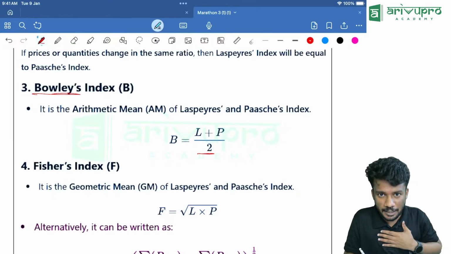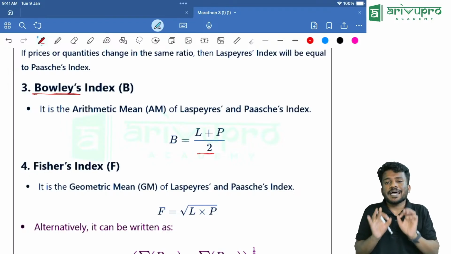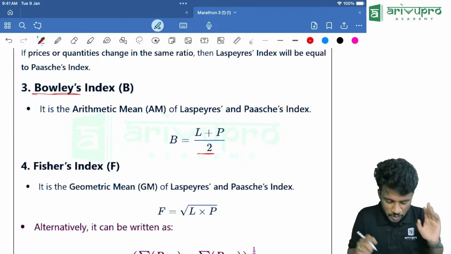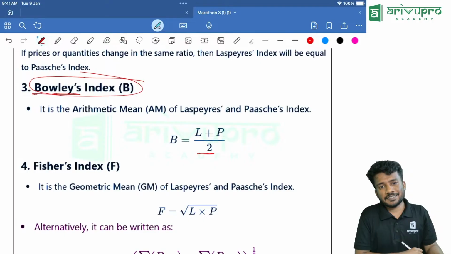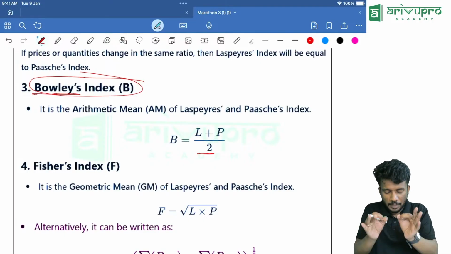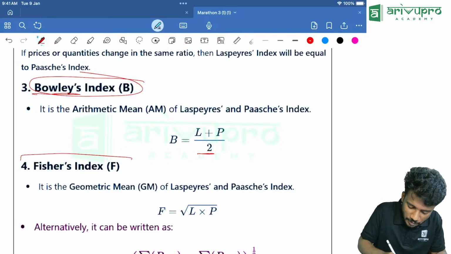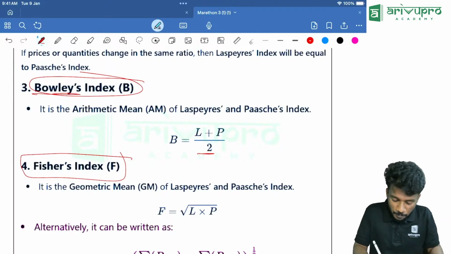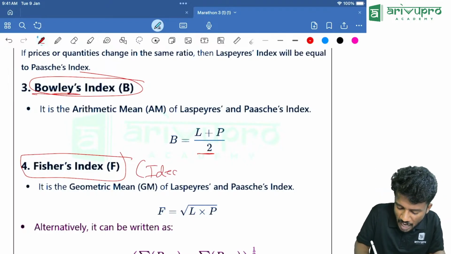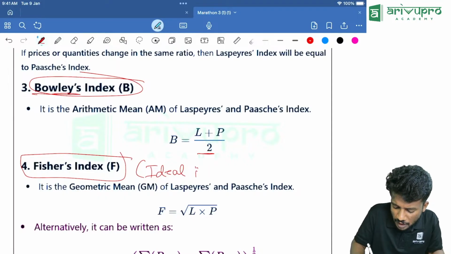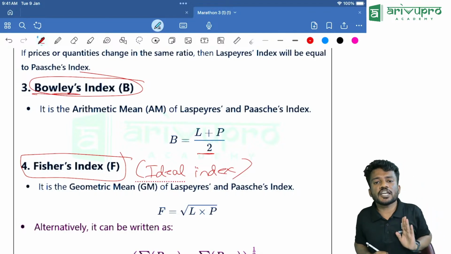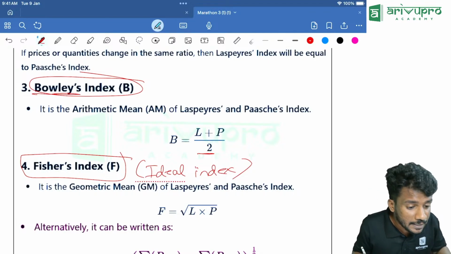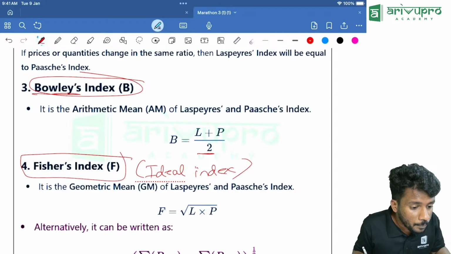A previous year question I'll tell you: which of the following is the arithmetic mean of Laspeyres and Paasche? Answer is Bowley index number. Why is it becoming important? Because there is another one called Fisher's index number, which is also called the ideal index number. Fisher's index number is called the ideal index number.